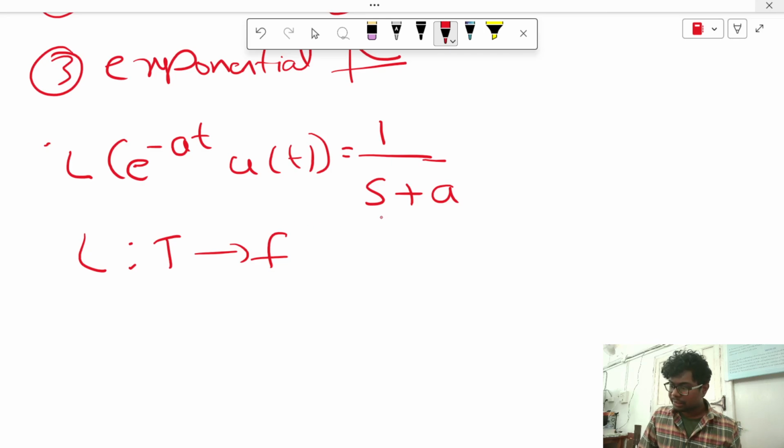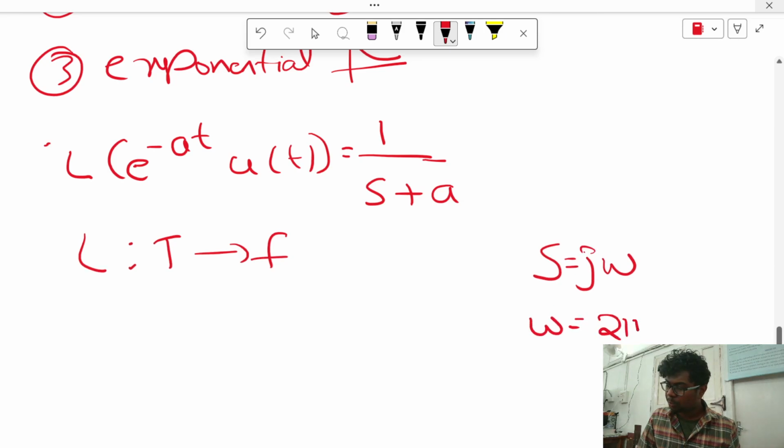But where is frequency? In control system s is equal to j omega. Omega is equal to 2 pi f. Omega and f are the same. Omega is related to s. That's why we write s plus a.